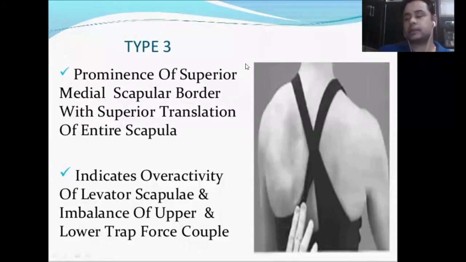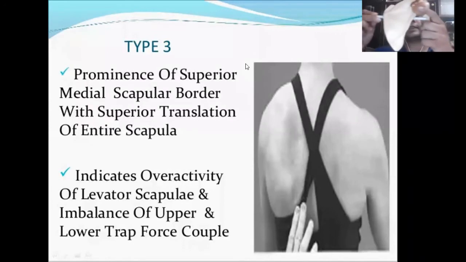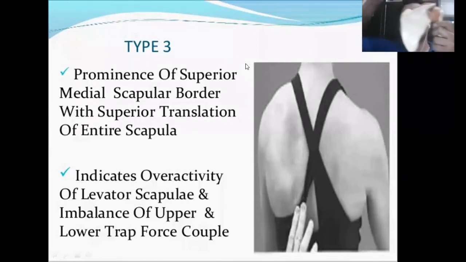So in the first one there was rotation around the transverse axis like this. Around the vertical axis, the scapula was rotated like this. And in this third one of the Kibler classification, there is a prominence of the superior and medial scapular border with superior translation of the entire scapula. It indicates overactivity of levator scapulae and imbalance of the upper and lower trap force couple. This force couple we'll learn in the next slides.